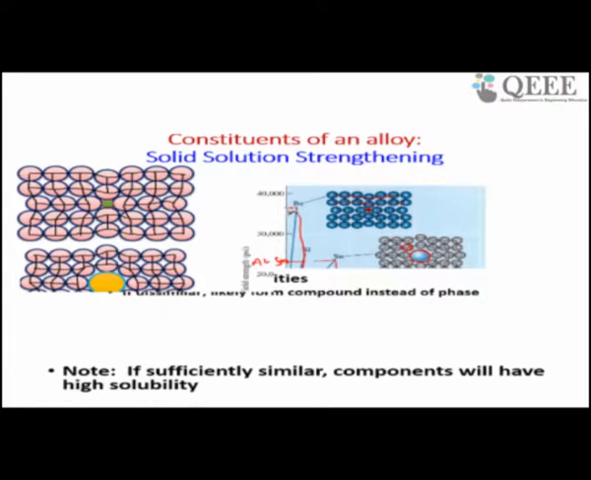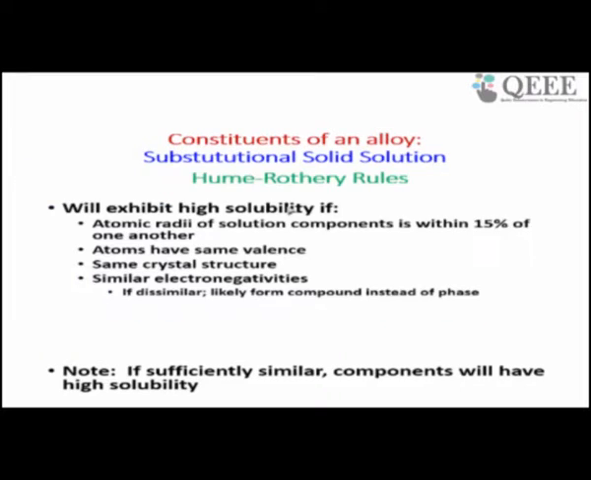Up to what level you can add to make a solid solution has been explained by Hume-Rothery. So this is called the Hume-Rothery rule. So you can tell, if you are adding A and B, A is the solvent and B is the solute.